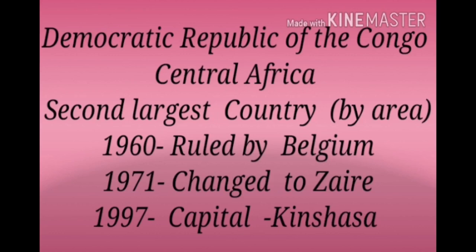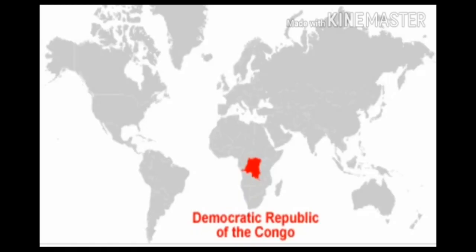Yes, until the year 1960, the DRC was ruled by Belgium and was known as Belgian Congo. What is the capital of DRC? Its capital is Kinshasa.